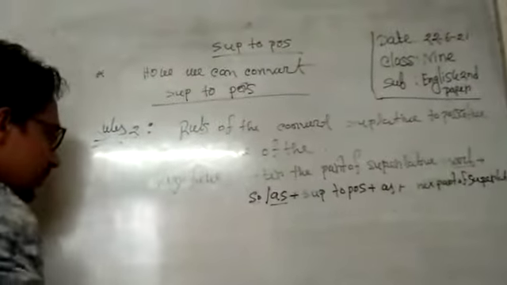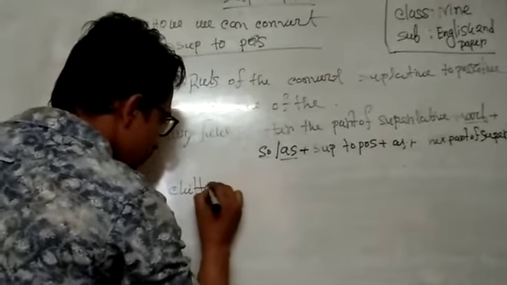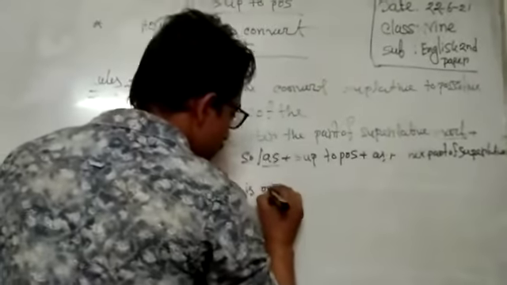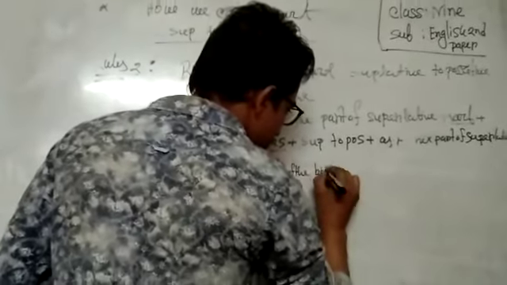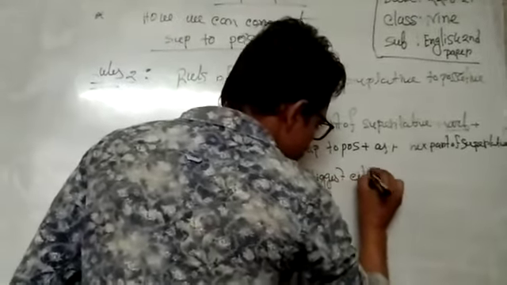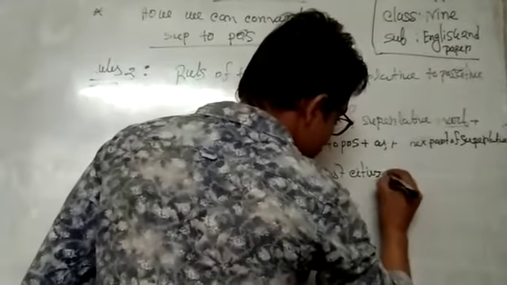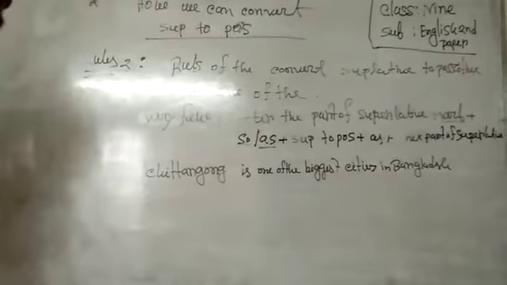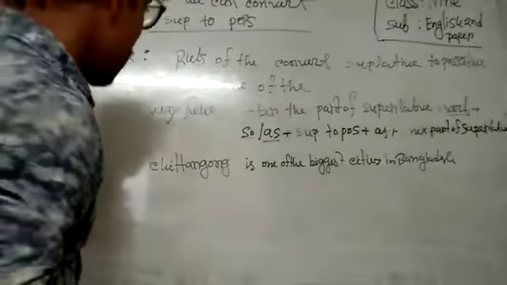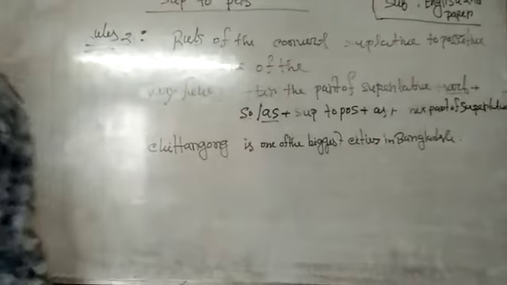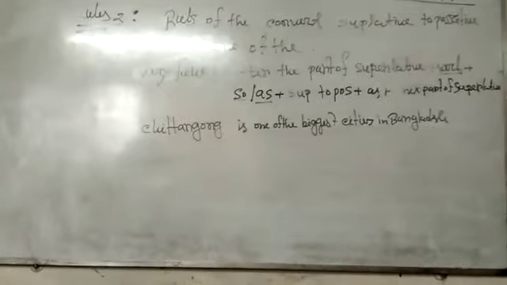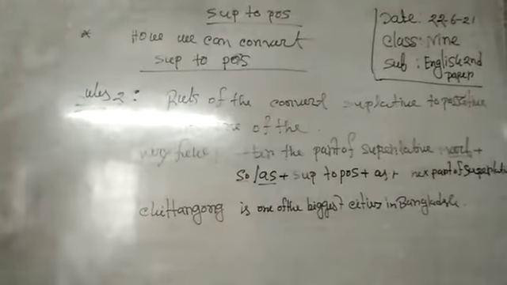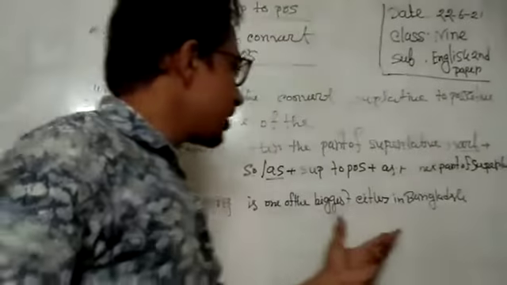Chittagong is one of the biggest cities in Bangladesh.